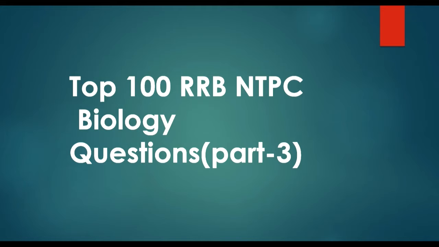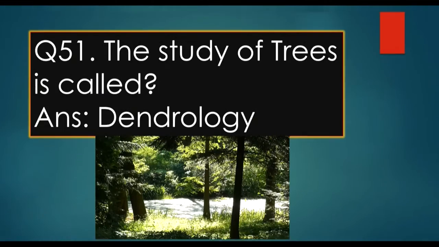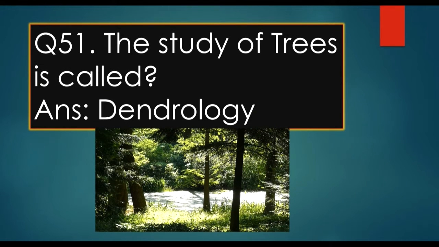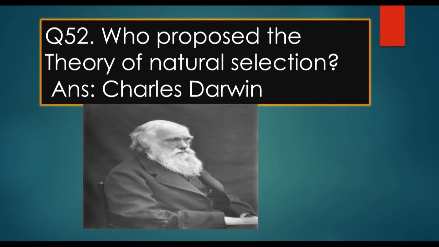Today I am going to discuss another part of the top 100 biology question answers for the RRB NTPC exam. So let's start today's section. Today's first question: the study of trees is called dash. Answer is dendrology. Next question: who proposed the theory of natural selection?